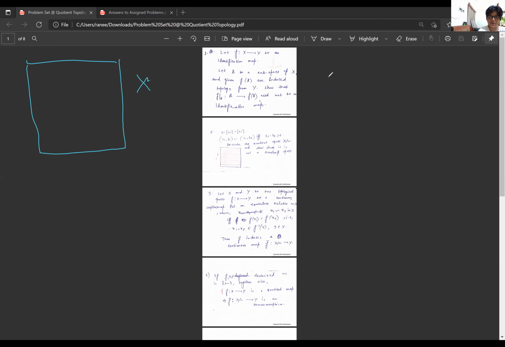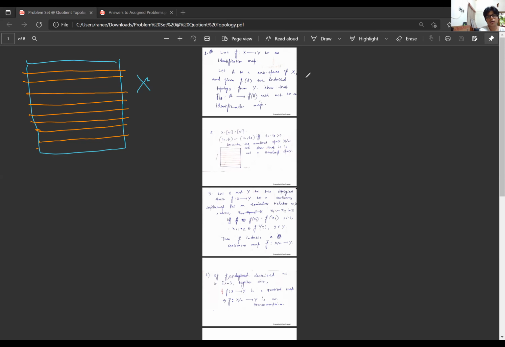And we have seen that all these elements with the same y coordinate on the horizontal line are identified to a single equivalence class. Now I have my identified space, which Ipsa has already mentioned.